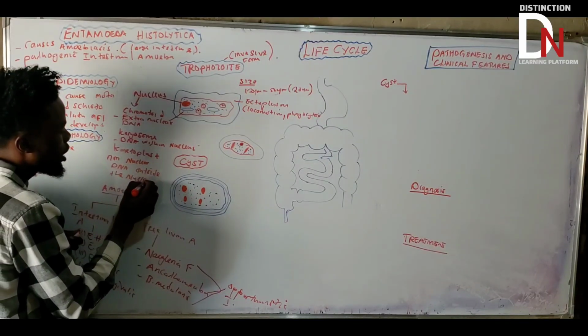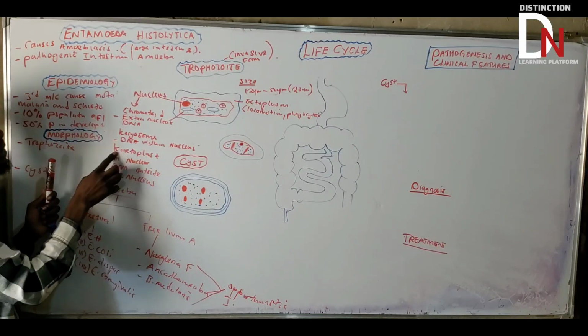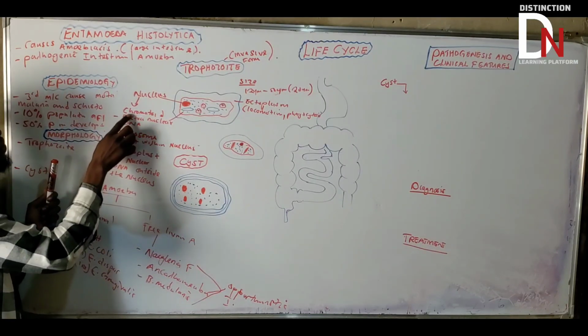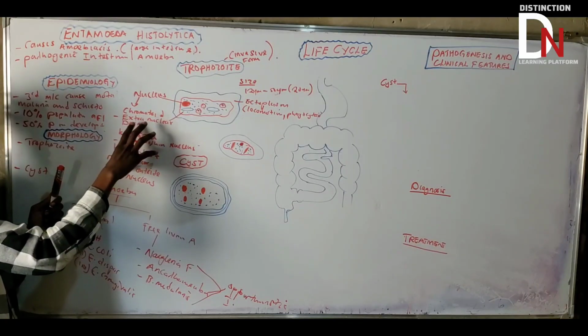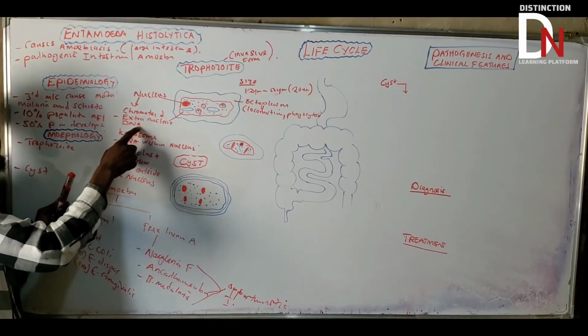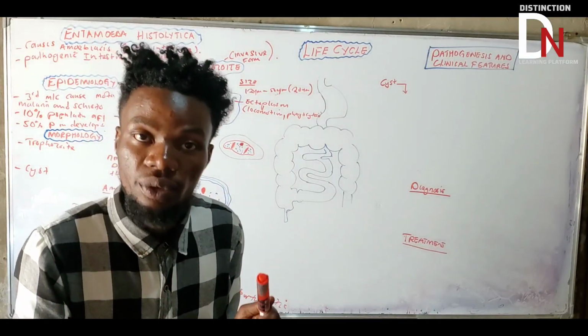I need to clarify something. If you look at the kinetoplast and the chromatoid, they are both found outside the nucleus. But chromatoid is a DNA that can be found within the nucleus, but now it is found outside the nucleus.